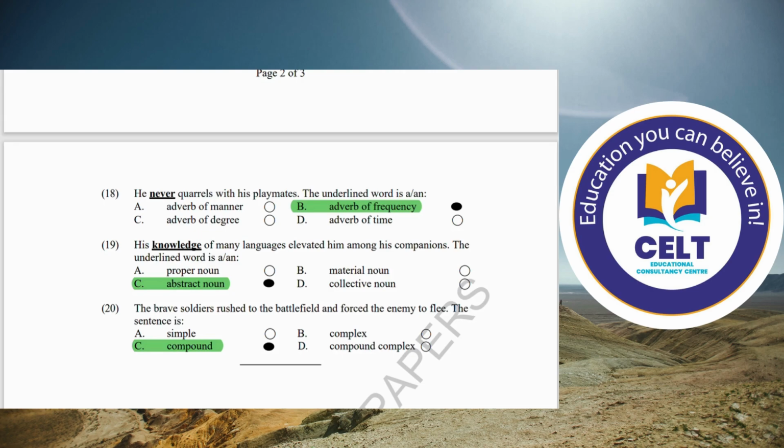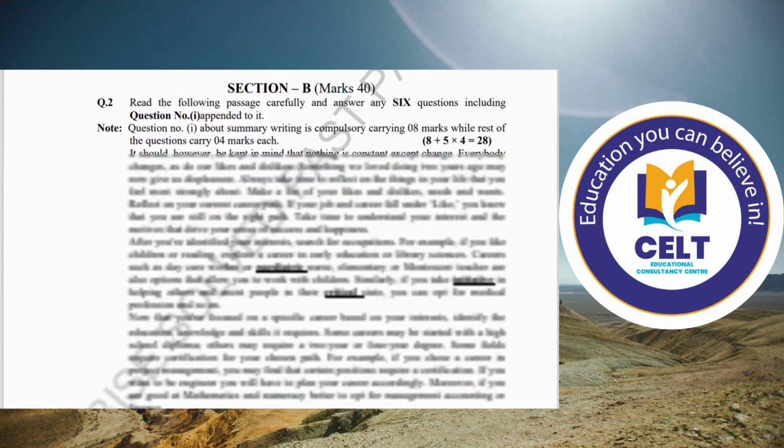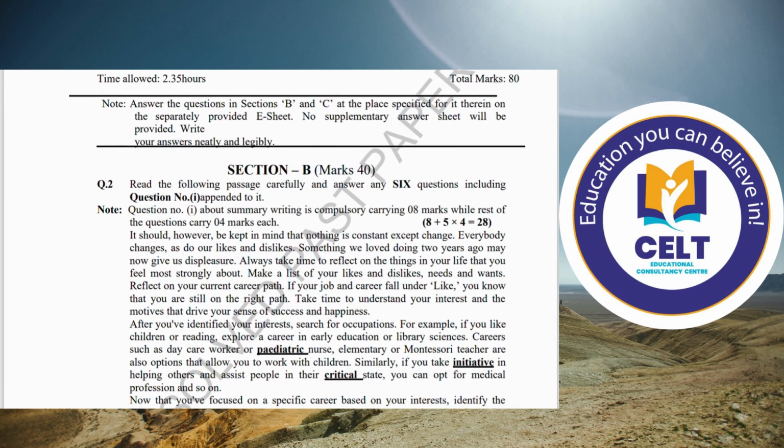Number 20. The brave soldier rushed to the battlefield and forced the enemy to flee. Is the sentence simple, compound, or complex? How do you identify it? Come to the sentence: the brave soldier rushed to the battlefield, and forced the enemy to flee. So it is a compound sentence that joins two sentences together. So your objective paper ends here. Let's move to the subjective part of the paper.